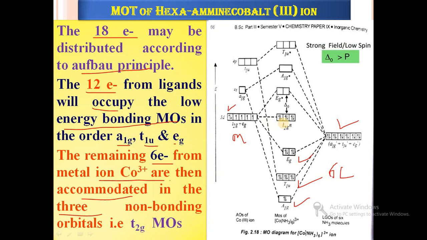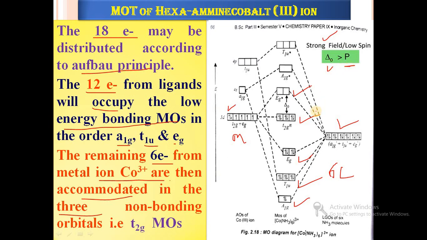Due to the strong field ligand, all the electrons go into the t2g orbitals and eg* is empty, because there is a large gap between t2g and eg* orbitals. Here delta 0, the crystal field splitting for an octahedral complex, is very large compared to the pairing energy.